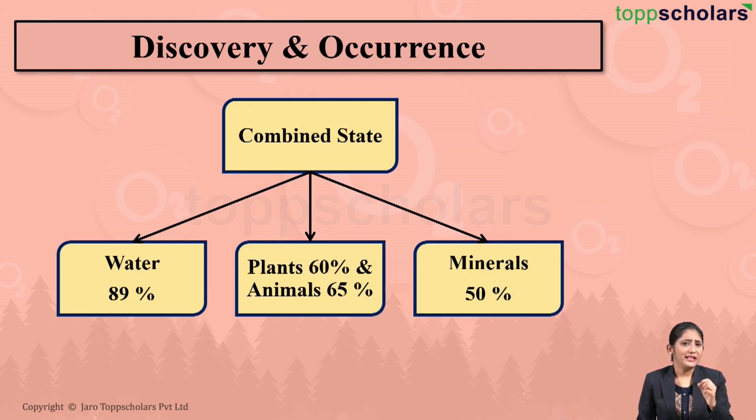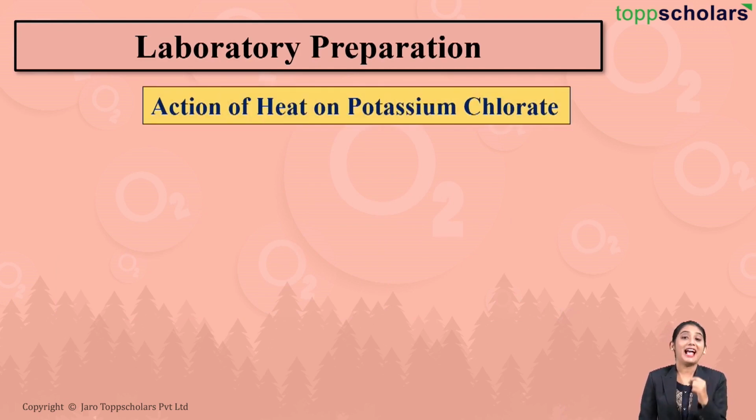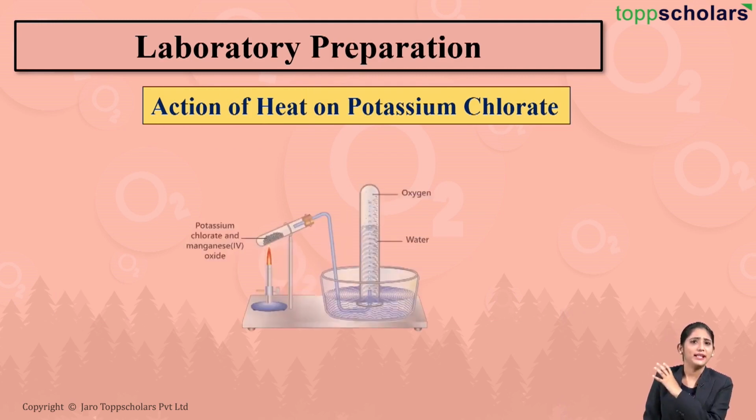Now friends, we saw that oxygen occurs in nature in the free state as well as in the combined state, right? But can we actually produce or manufacture oxygen in the laboratory? Yes. So let's have a look at the laboratory preparation of oxygen. So now we are going to discuss how we prepare oxygen in the laboratory by the action of heat on potassium chloride. So let's have a look at the assembly.